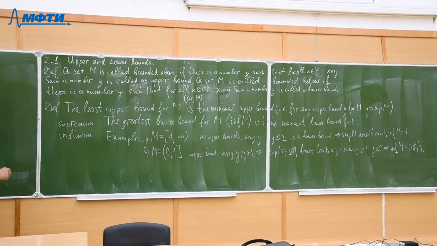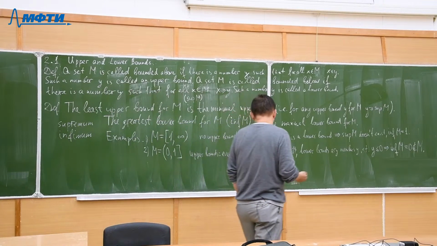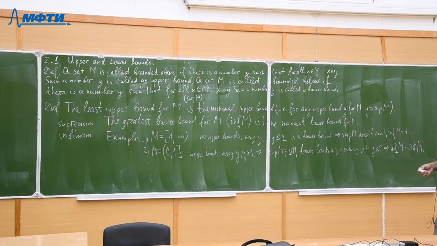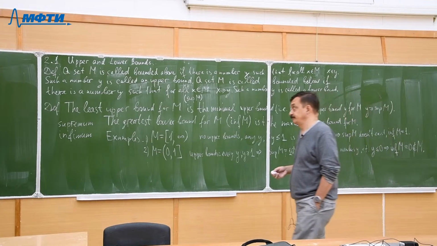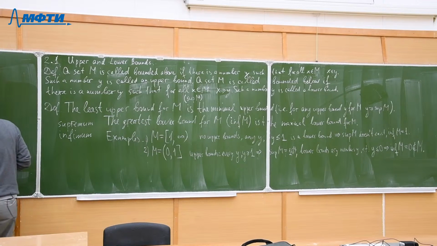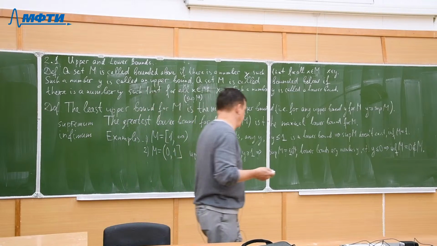Okay, and it turns out that the existence of the least upper bound and the greatest lower bound is a result which can be taken as an axiom, in fact.